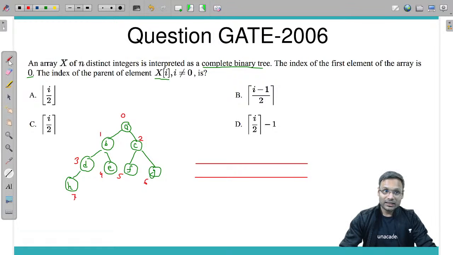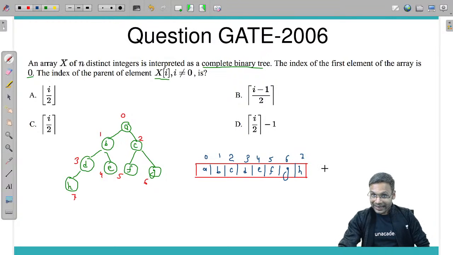In the array the elements will be stored this way. First of all, A will be stored on index number 0, B on index number 1, C on index number 2. Similarly, D on index number 3, then E on index 4, index number 5 will have F, index number 6 will have G, and index number 7 will have H. This way the array will be stored.